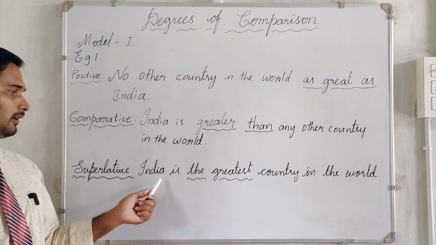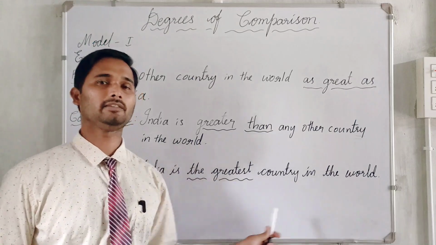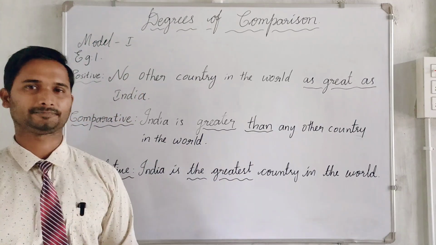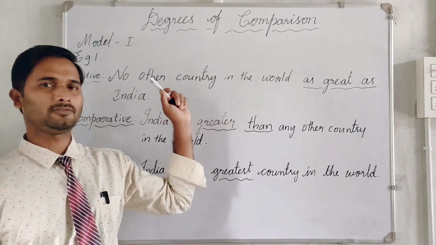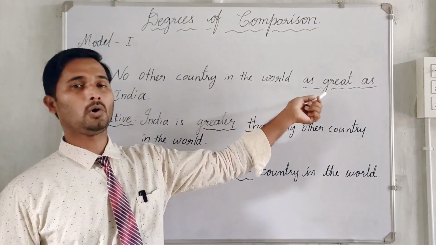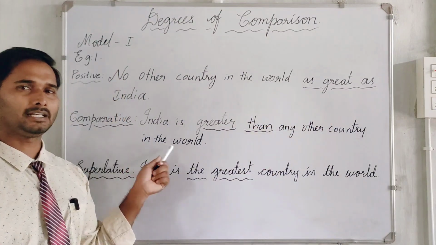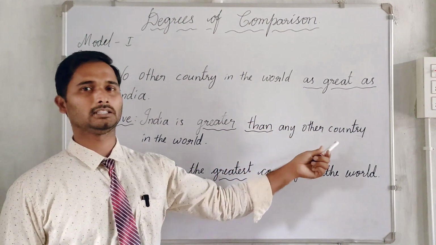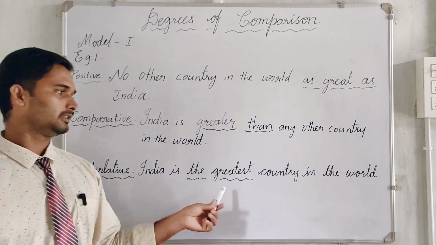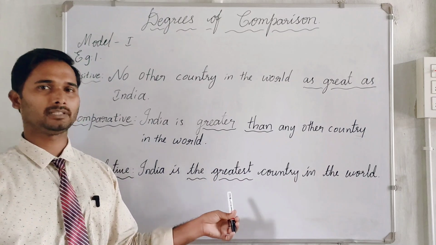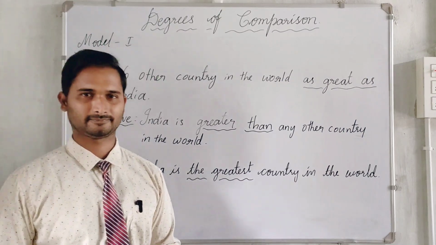Let us see the superlative form. India is the greatest country, which means there is no other country greater than India; it is the greatest one. The positive form shows comparing with no one. It means it shows the mere existence. The second one, the comparative form, compares with the other. The third one is the highest degree and there is no comparison made, and it could be the highest degree of all.